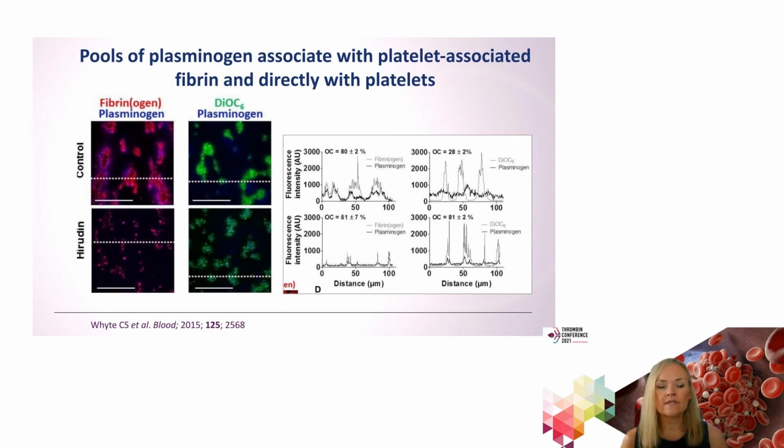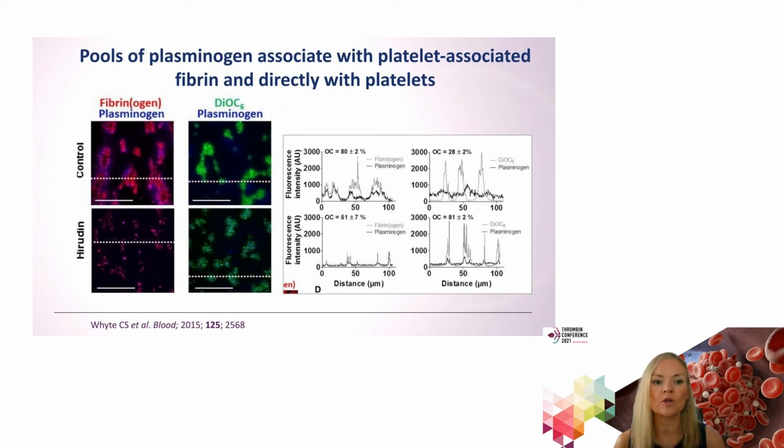We were able to see that, not surprisingly, given the fact that plasminogen binds avidly to the fibrin surface, a large proportion of the plasminogen was in direct co-localization with fibrinogen, or fibrin in this context, because it had been clotted. But we did seem to see some component of the plasminogen that was directly in association with the platelet surface.